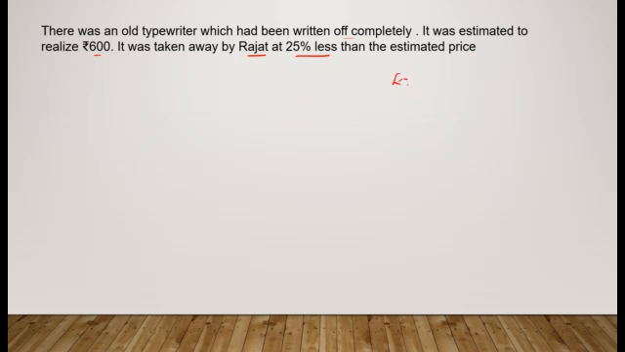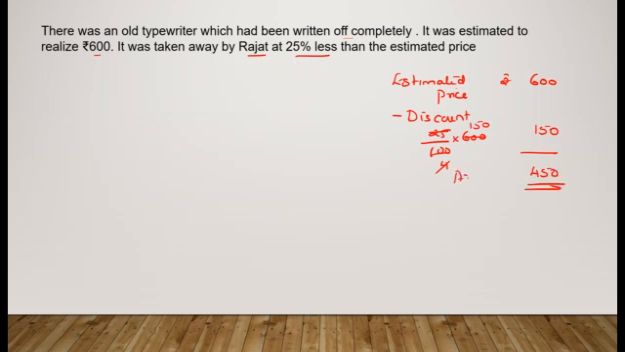So what is the estimated price? We estimate that if we sell off that old typewriter, we would get 600. But Rajat is going to take over at a discounted price of 25%. 25% of 600 is 1/4. 1/4 would be 150. So it would be taken over at an agreed value of rupees 450.